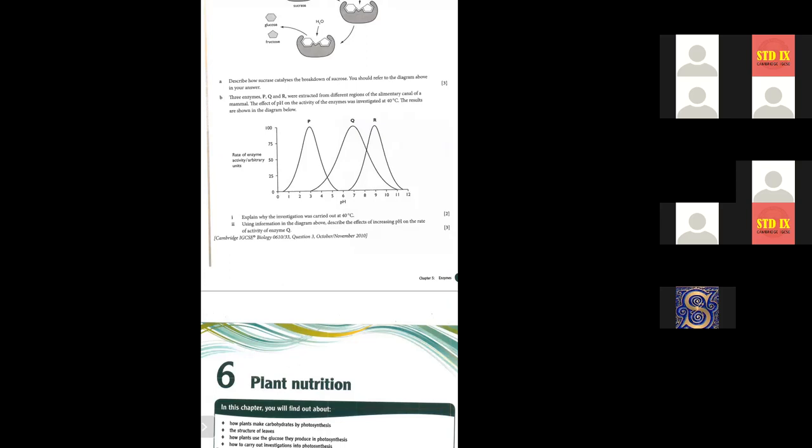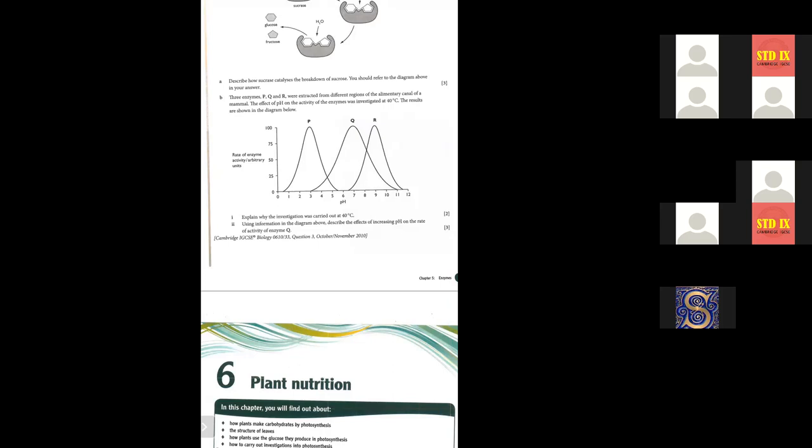That means at 40 degrees centigrade the enzyme will also work well. After 40 degrees, as the temperature increases, the enzyme will start losing its speed, and after 55, 60, the enzyme will start denaturing.